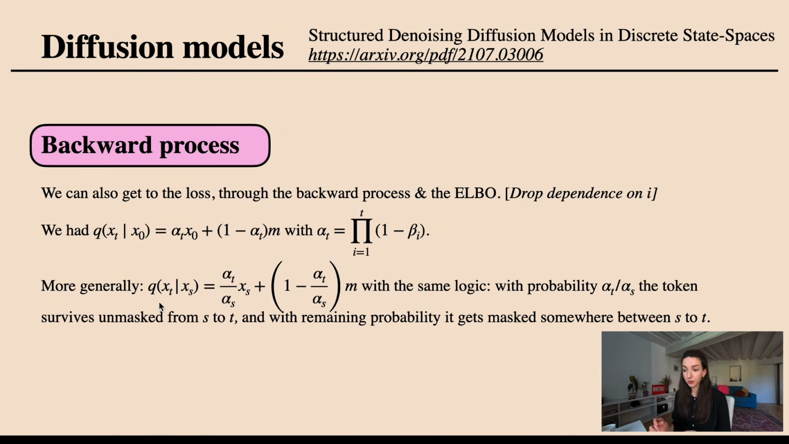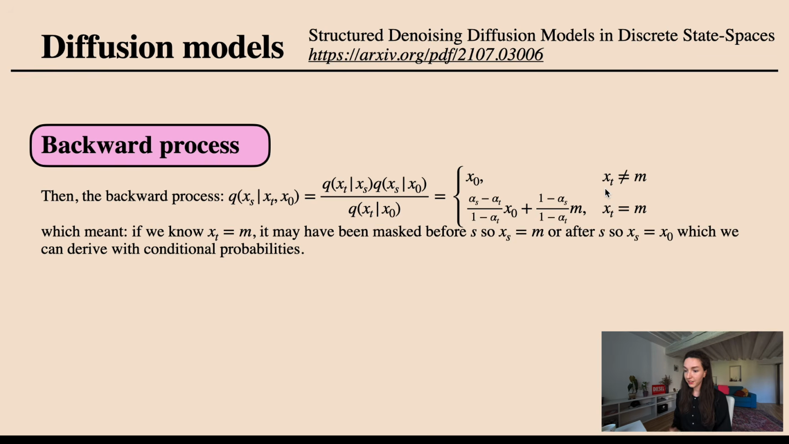And more generally, so generalizing this to any time s that came before t, it would look like this formula with the same logic: with probability alpha t over alpha s, the token survives unmasked from s to t, and with the remaining probability 1 minus that thing, it would actually get masked somewhere in this interval from s to t. So once we have that, we can then actually derive the backward process, which is the probability of xs at the time s that came before t when conditioning on xt.